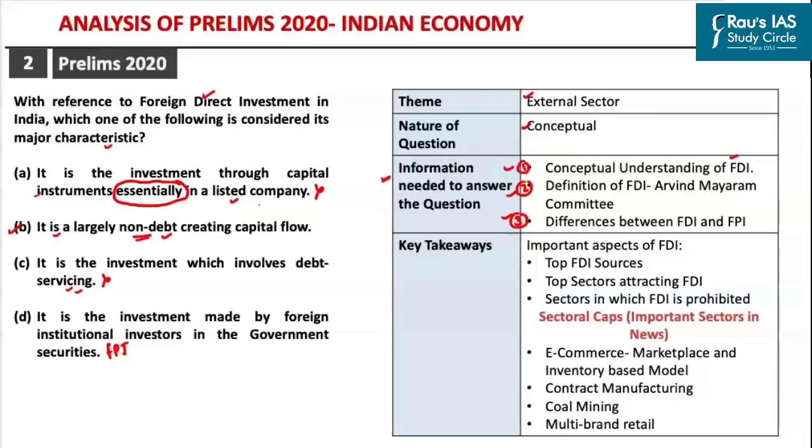Now, based upon this particular question, what are the key takeaways in order to prepare for the upcoming prelims examination? If you analyze the previous year prelims questions, you would get to know the topic of FDI and FPI is quite important. Hence, from the perspective of the prelims examination, you would have to focus upon the important aspects of FDI, such as the top FDI sources, that is, from which countries India has been attracting the largest FDI, the sectors attracting the largest FDI into India, the sectors in which FDI is prohibited, and the sectoral caps.